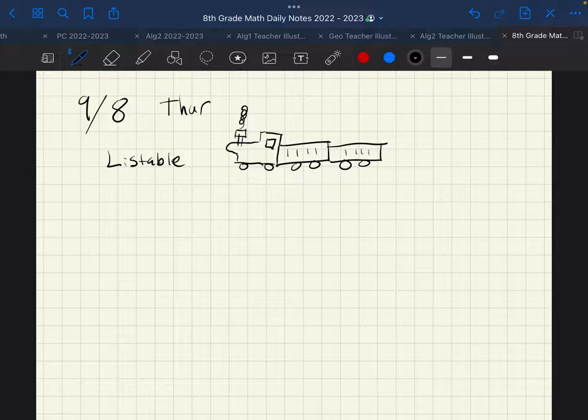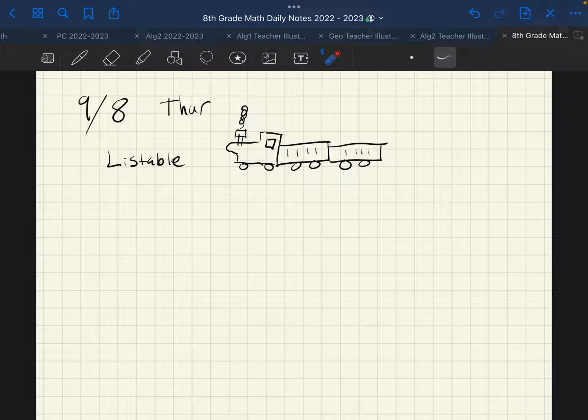The train might go on forever, but if there's some systematic way of going through and listing every single person, then it's called listable. And some types of numbers are not listable, and you can actually prove that they are not on a list. If I have enough time, and if I'm feeling energetic enough, it's already midnight, 12:13 right now, I want to show you what it means to be listable.